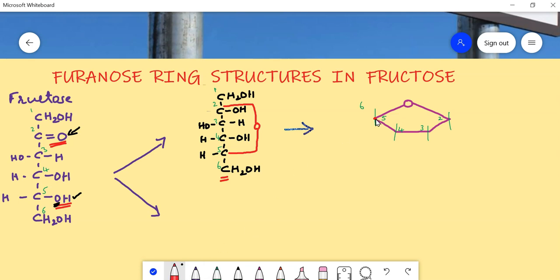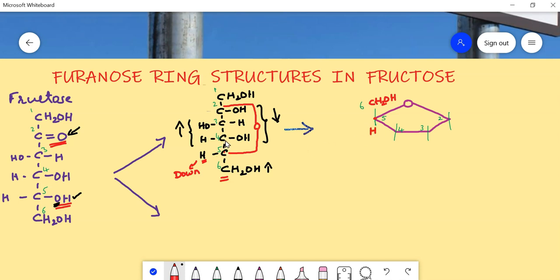To the 5th carbon, the 6th carbon CH2OH is attached. Then here it goes down. In the ring, whatever groups are present inside the ring go below the plane. This is up above the plane, and these are also above the plane. Did you understand? To the 5th carbon, this hydrogen is also attached, which we write as going down.